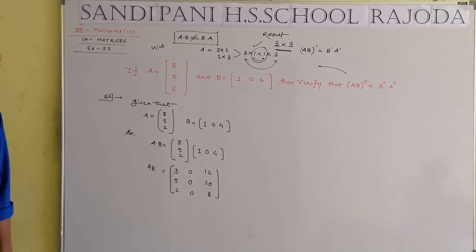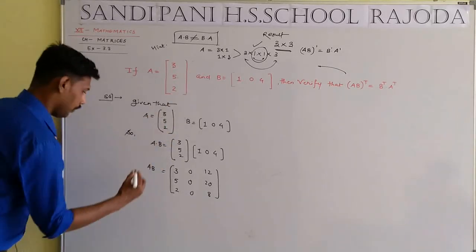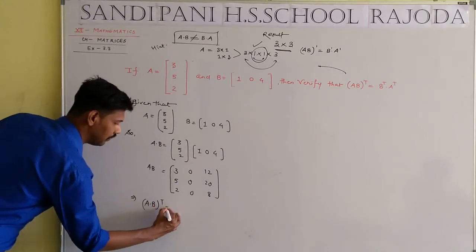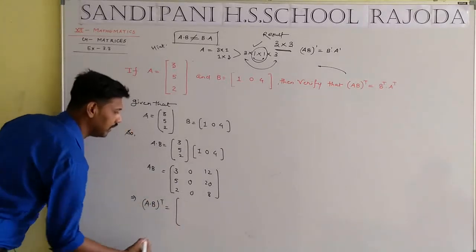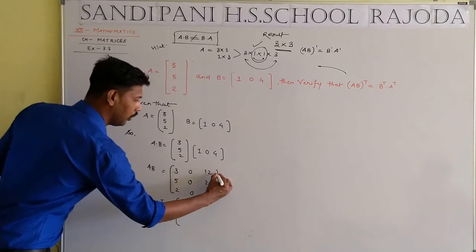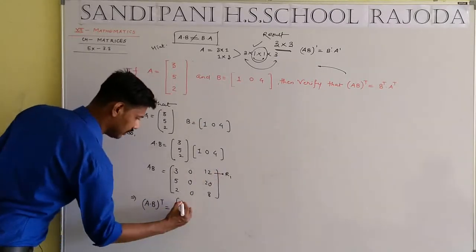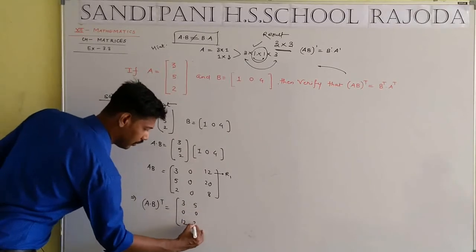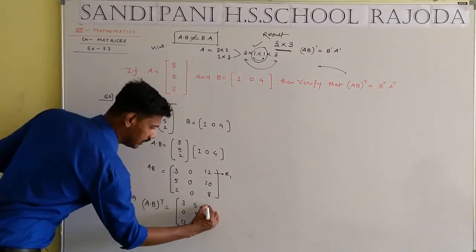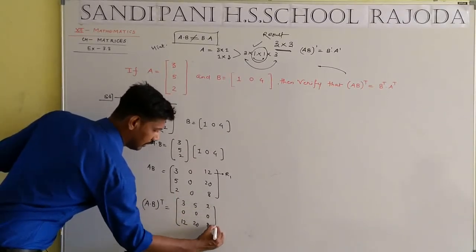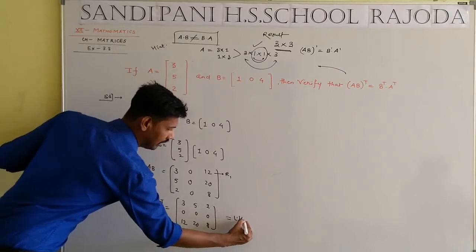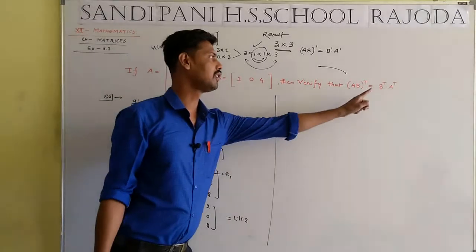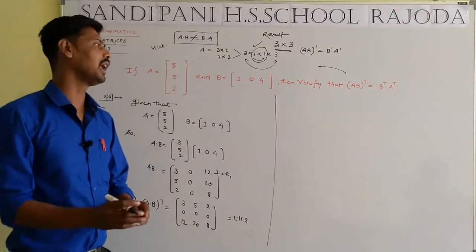Now (A·B) whole transpose will be: rows convert into columns. 3 0 12, 5 0 20, 2 0 8 will be equal to the LHS. Now we are searching for the RHS. What is the meaning of the RHS? B transpose dot A transpose.